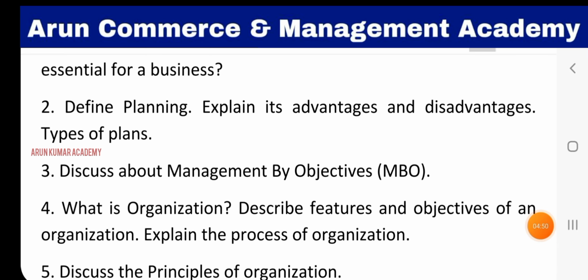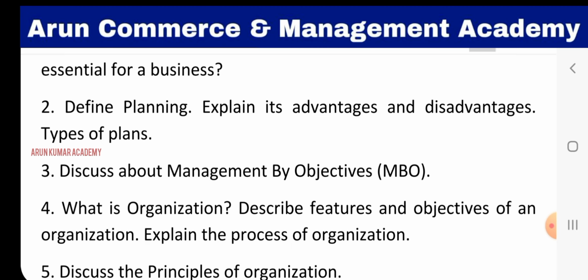Third question, discuss about management by objectives. So here what is MBO? MBO represents management by objectives, which was initiated by Peter Drucker in 1954. So it is nothing but a comprehensive managerial framework linking several important managerial activities in a systematic manner.